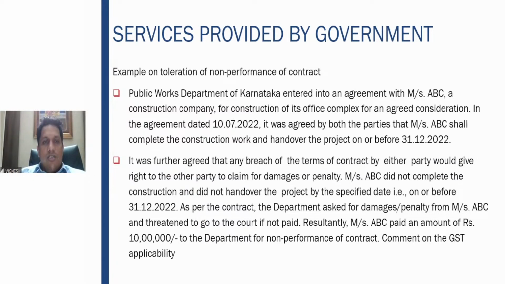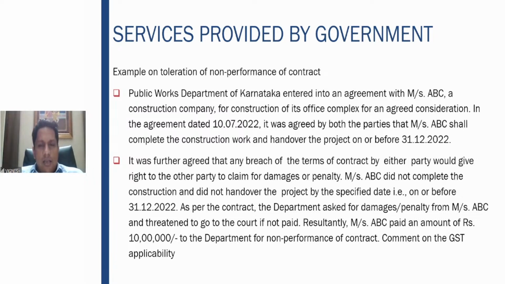ABC did not complete construction and did not hand over on or before 31st December. As per the contract, the department asked for damages or penalty from ABC and threatened to go to court if not paid. Therefore, ABC paid an amount of rupees 10 lakhs to the department for non-performance of the contract. Comment on the GST applicability.